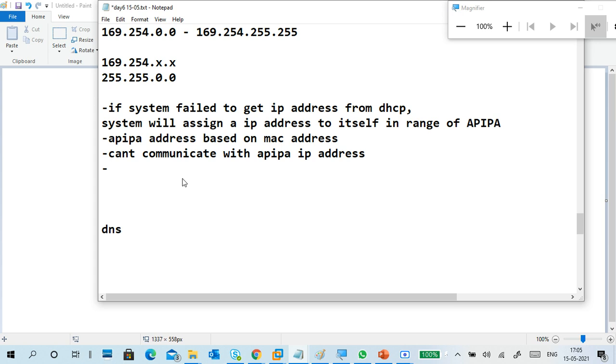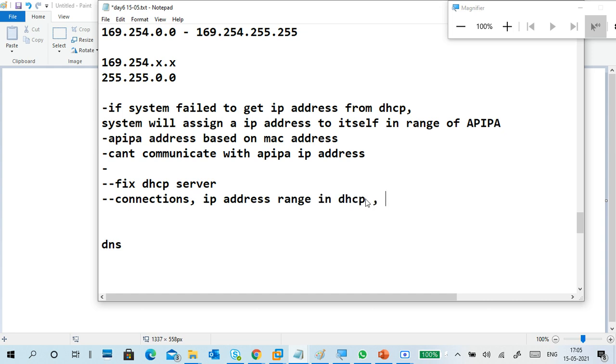Now how to troubleshoot it? First, try to fix the DHCP server. Try to fix the DHCP server connections. Check the connections, the IP address range in DHCP, filters, blocks.